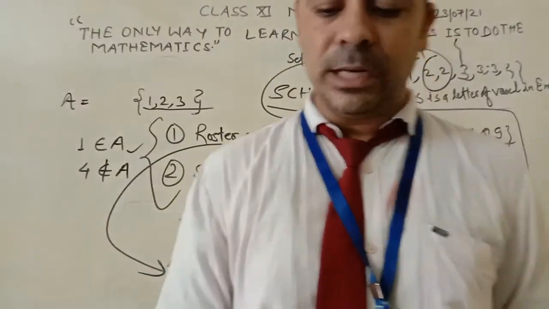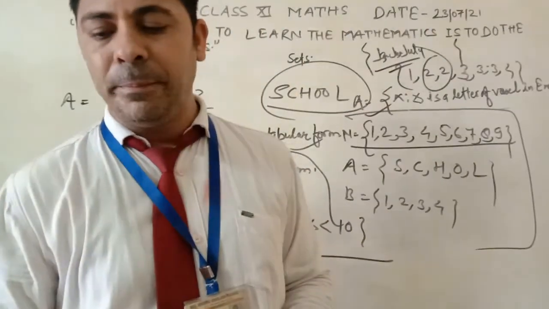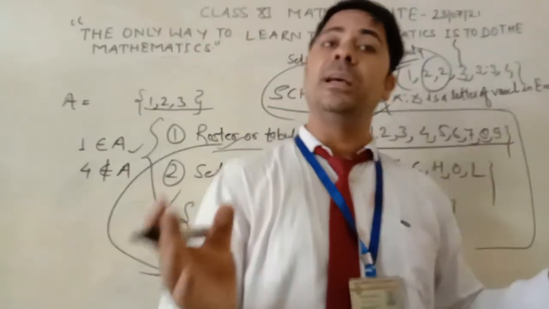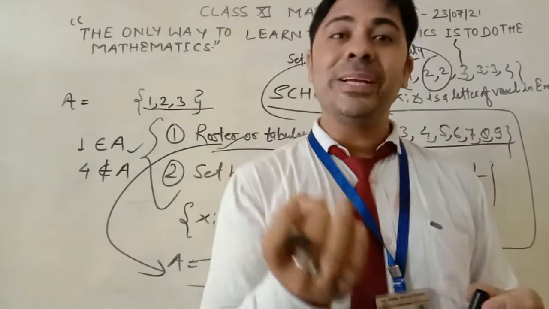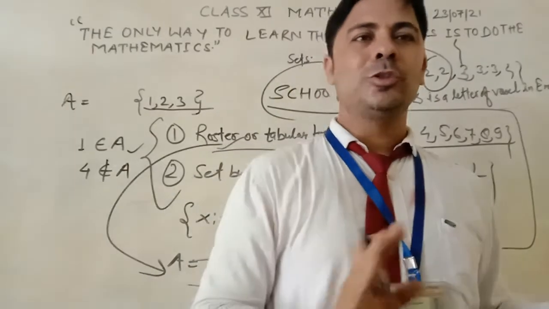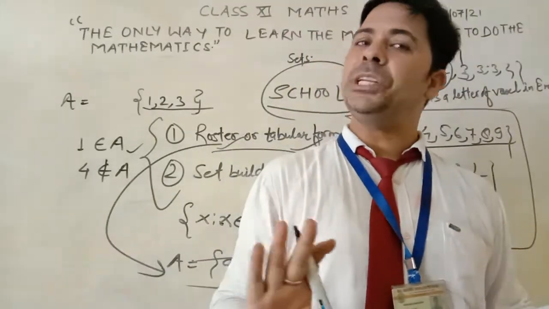Now the third one: the collection of the 11 best cricket batsmen of the world. This is also not a set, because the word best differs from person to person. So it is not a set.